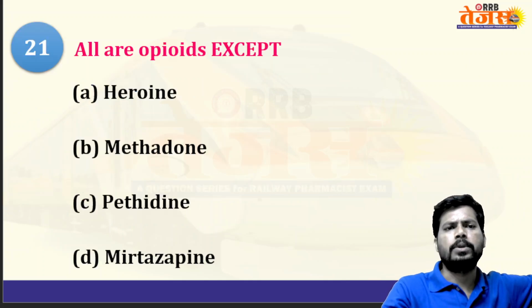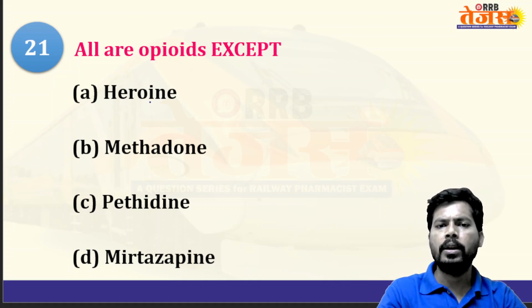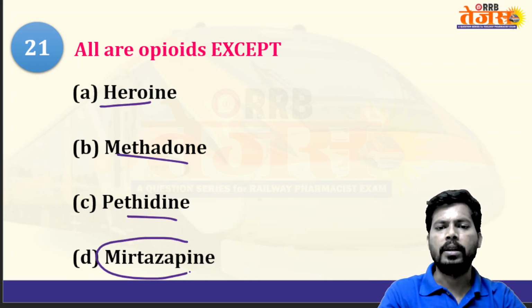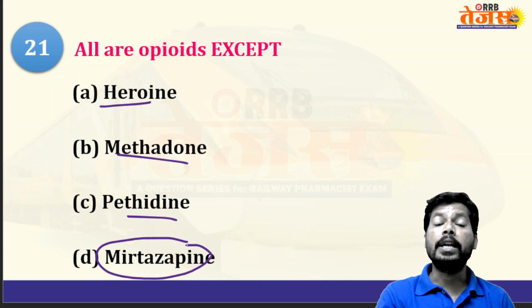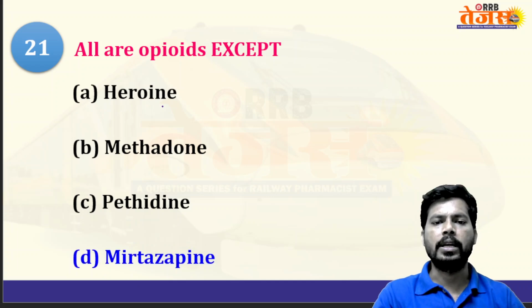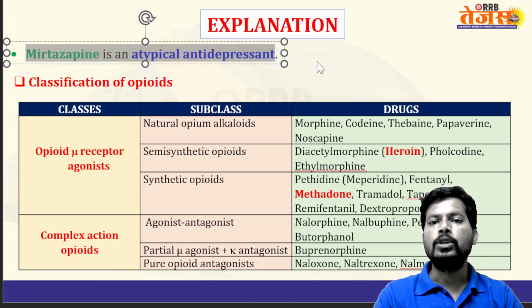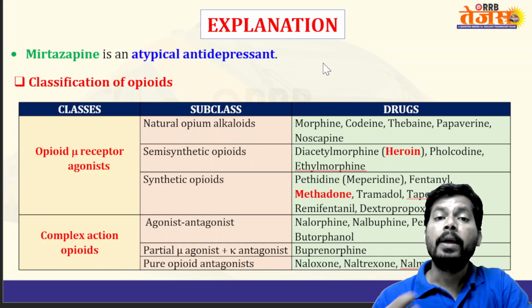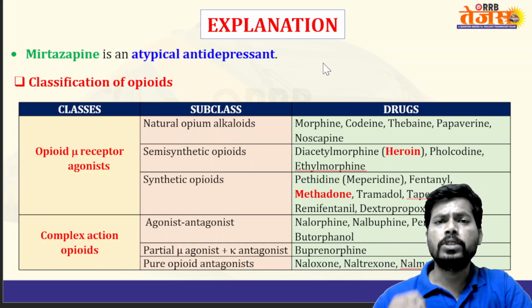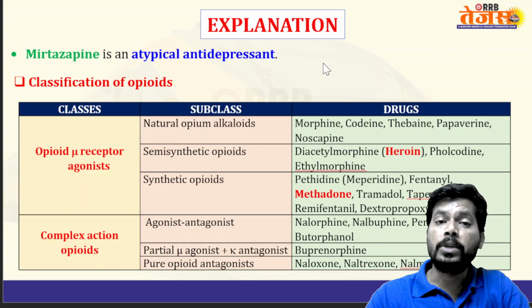All are opioids except: heroin, methadone, pethidine, mirtazapine. Mirtazapine is an atypical antidepressant, and heroin, methadone, pethidine come under the opioids category. The same classification we have already gone through many times. Typical antidepressants act by inhibiting the reuptake of neurotransmitter from postsynapse to presynapse, increasing the levels of monoamines in the synapse and helping in the treatment of depression.